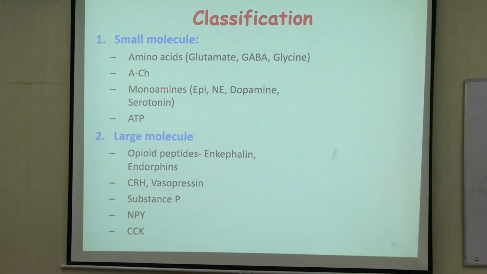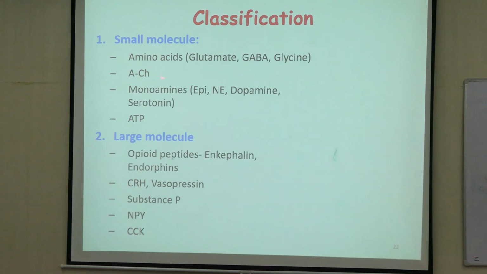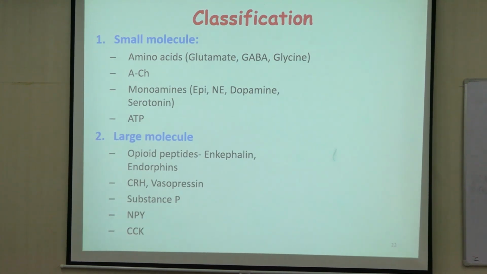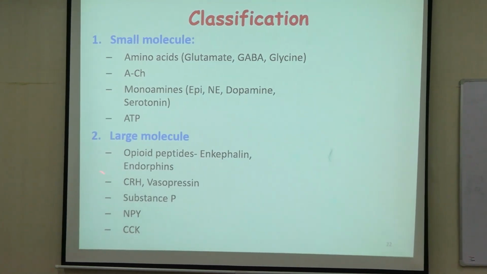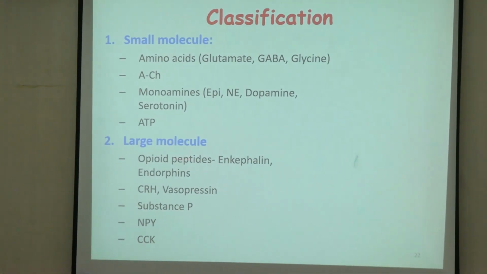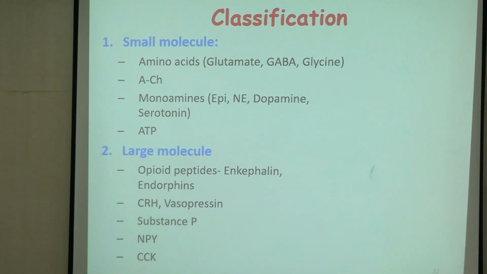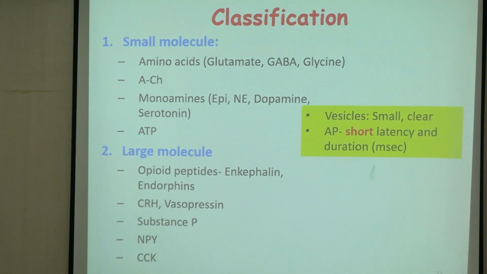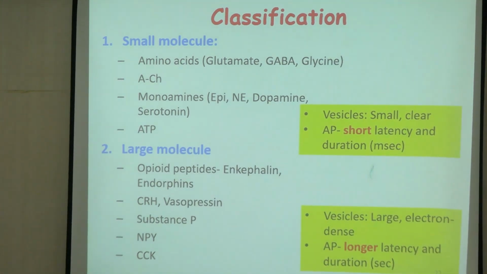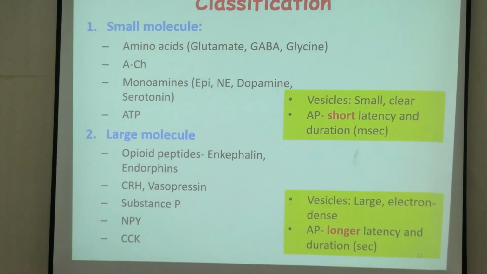Basically, if you see amino acids, acetylcholine and amines, these are the ones which form the small molecule ones, and large molecules you have peptides, right? Different forms of peptides in the large molecule. Small and large, these names come from the structure. Small molecule ones are small, that's why they are called small, and large molecule transmitters are large, that's why they are called large.